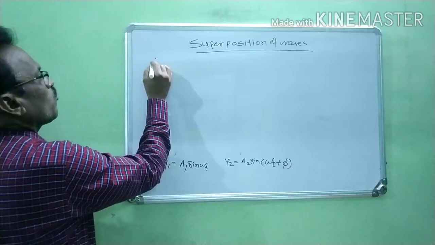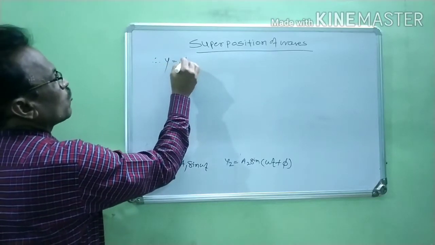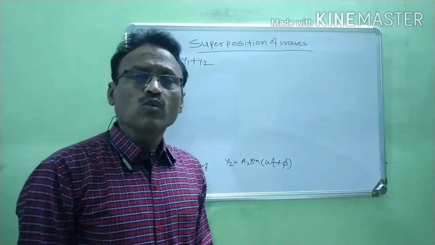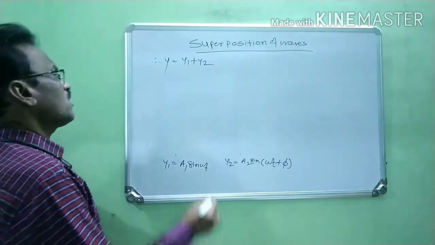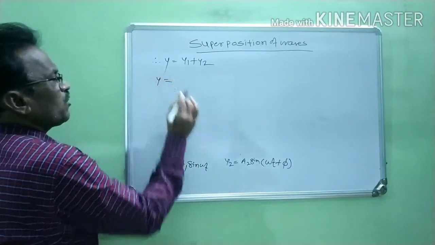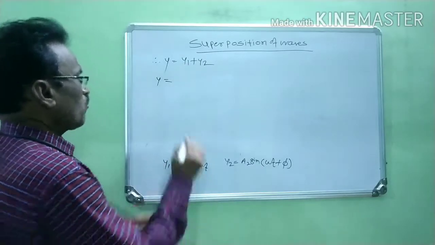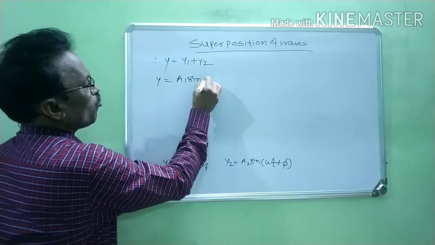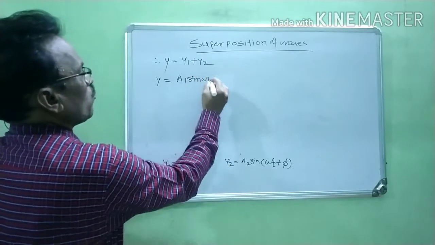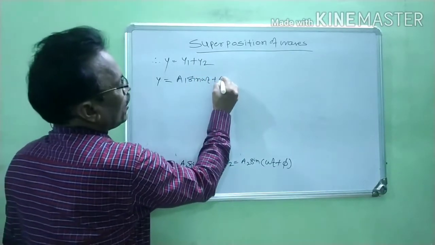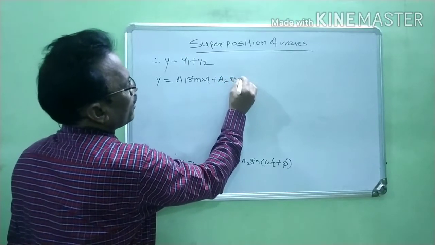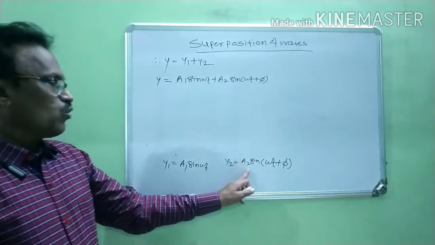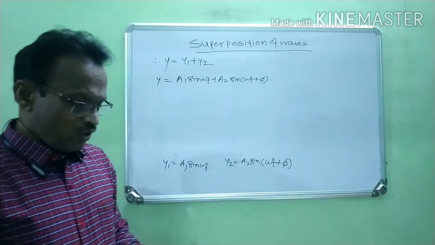Now, therefore, we find out y is equal to y1 plus y2. Therefore, y as it is, substitute the value of y1. y1 is a1 sine omega t, and y2 is a2 sine (omega t plus phi).